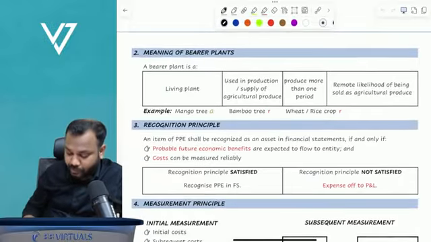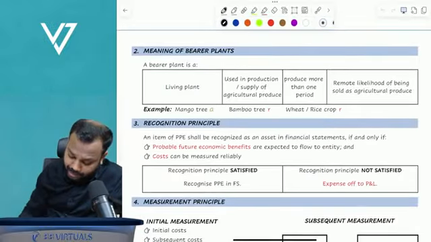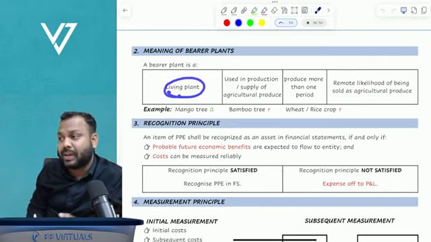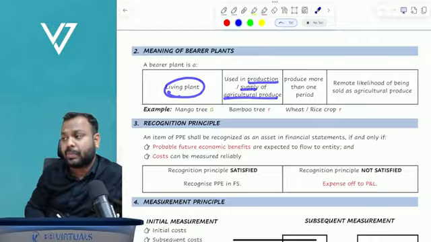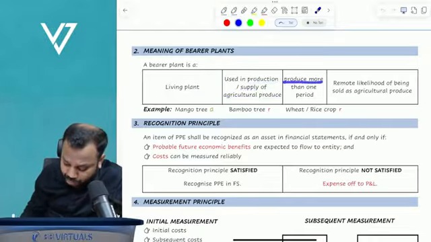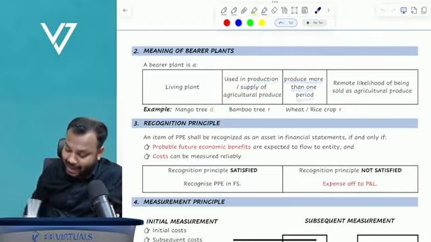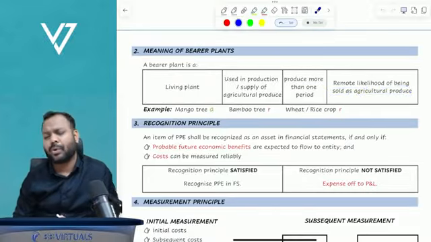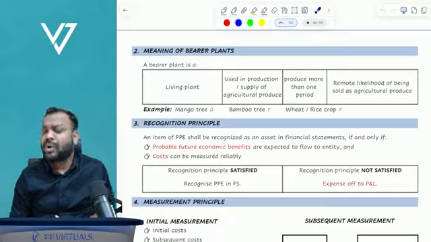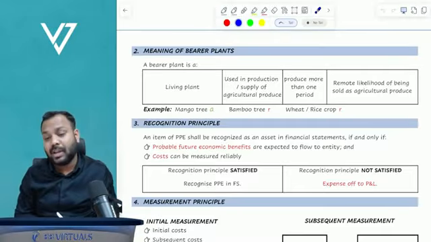Now, what is the meaning of bearer plant? A bearer plant is a living plant used in the production or supply of agricultural produce, which produces for more than one period, and has a remote likelihood of being sold as agricultural produce. What is the meaning of this? Let me explain the meaning.